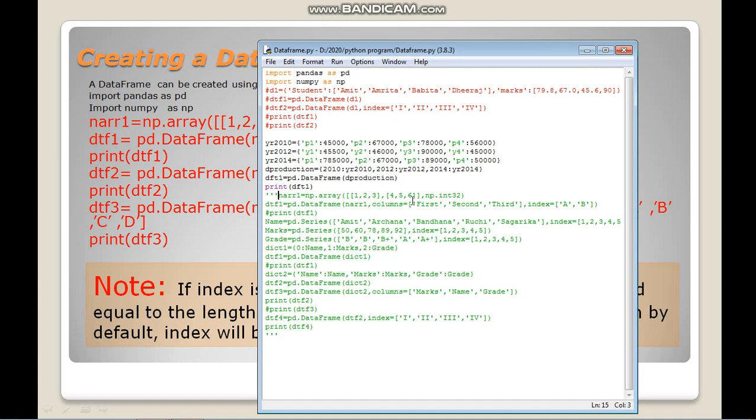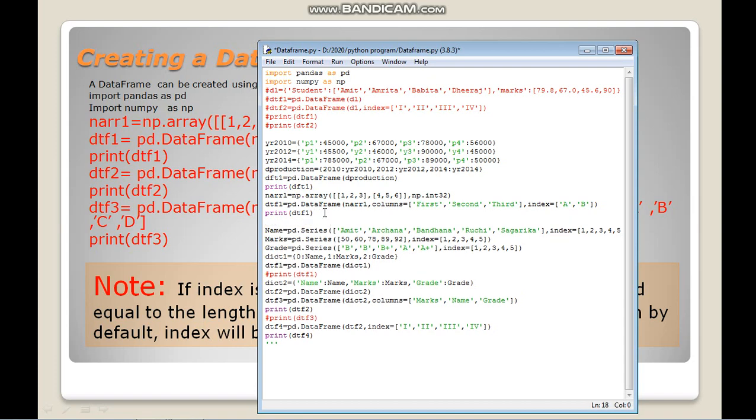I have already written the code here. I will not print this data frame here.